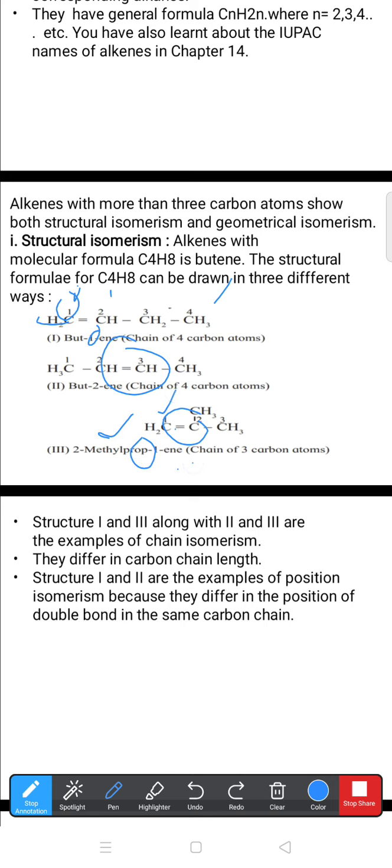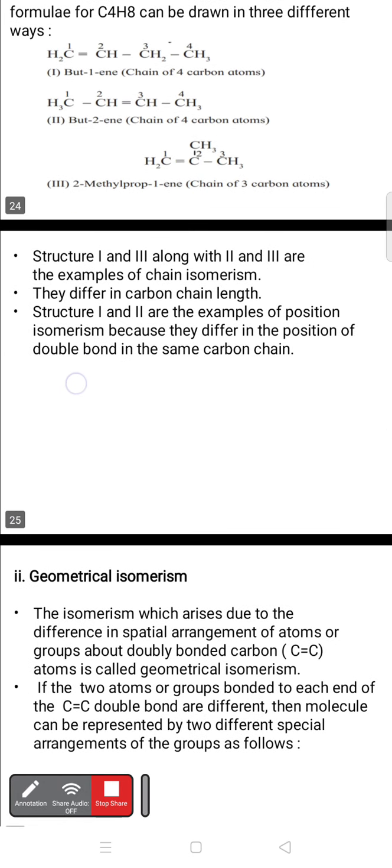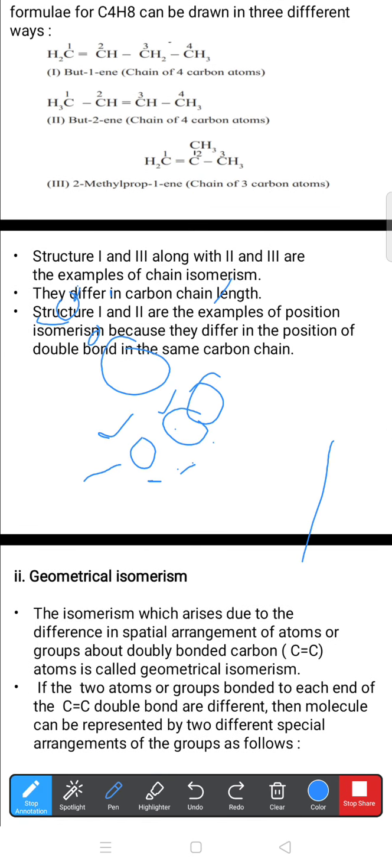And before that, for the other substituent, on the second carbon a methyl group is there. That's why 2-methylprop-1-ene. So this is the full IUPAC name of this structure, and this structure represents 3 carbon atoms in the chain. Then structures 1 and 2, structures 1 and 3, along with 2 and 3 are the examples of chain isomerism. They differ in carbon chain length.